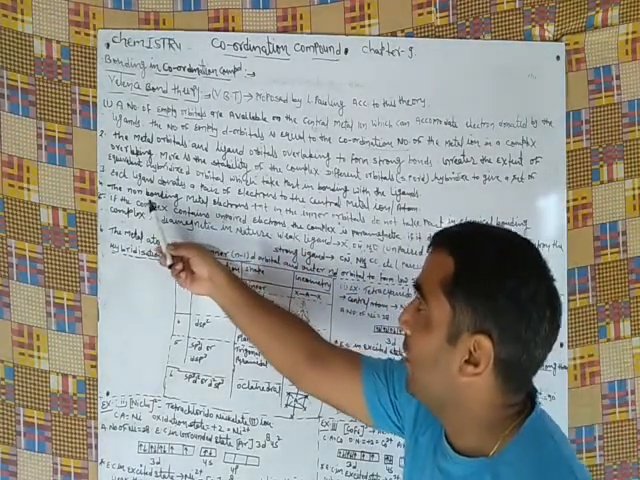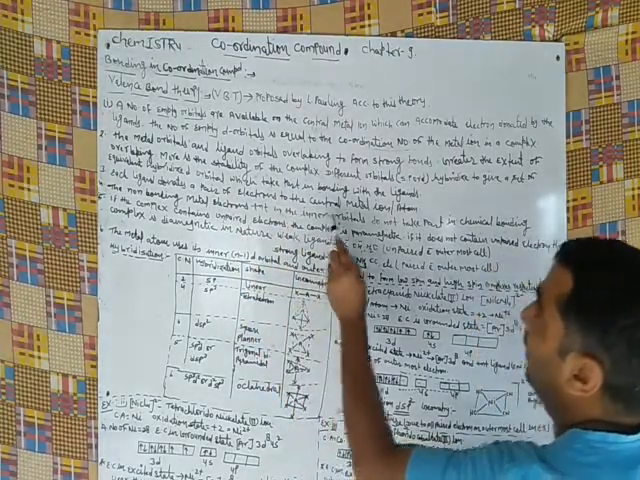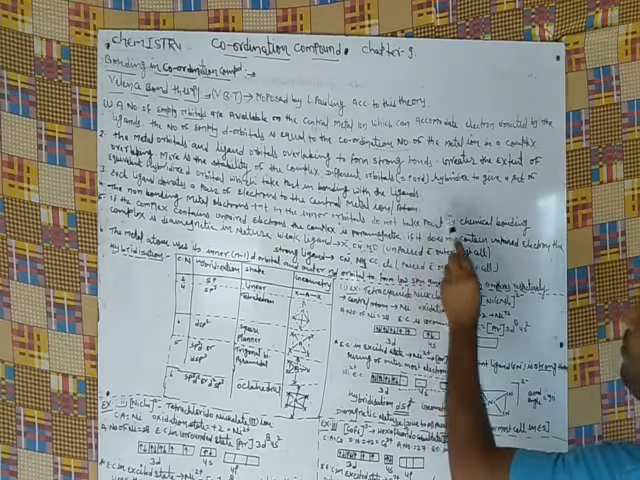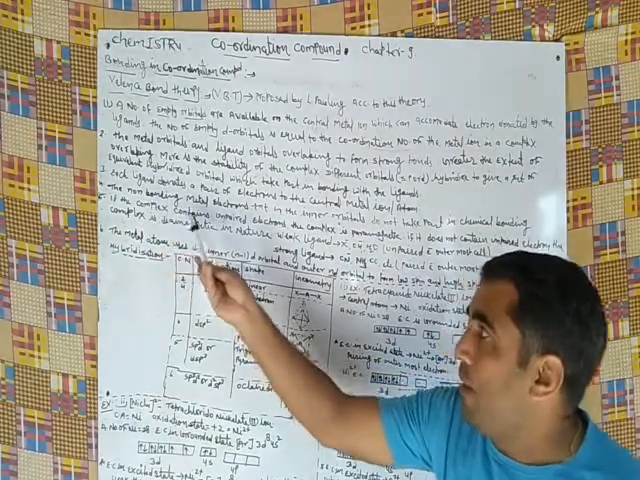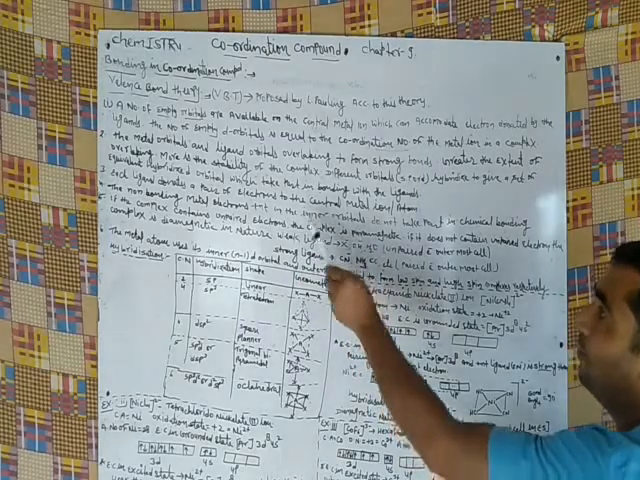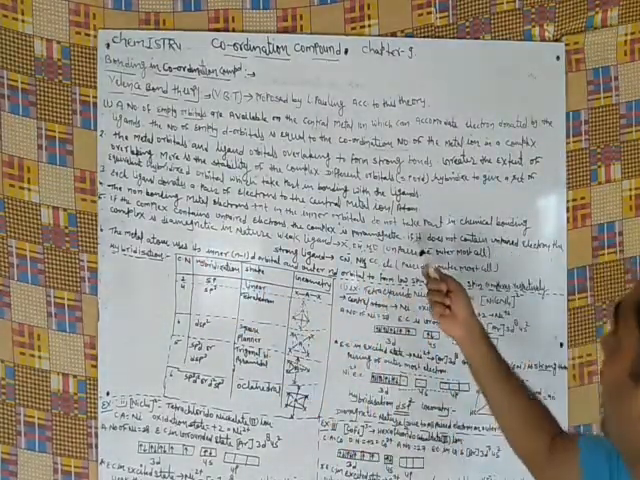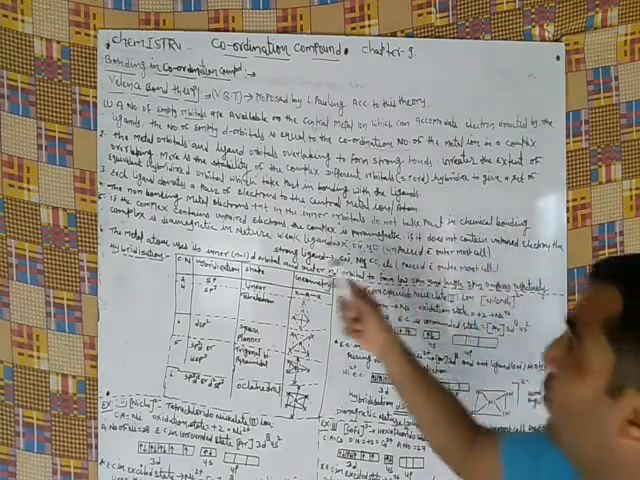The fourth point: the non-bonding metal electrons present in the inner orbitals do not take part in chemical bonding. Fifth point: if the complex contains unpaired electrons, the complex is paramagnetic. UP means unpaired electron and paramagnetic. Second, PD: paired, diamagnetic. If it does not contain unpaired electrons, the complex is diamagnetic in nature.